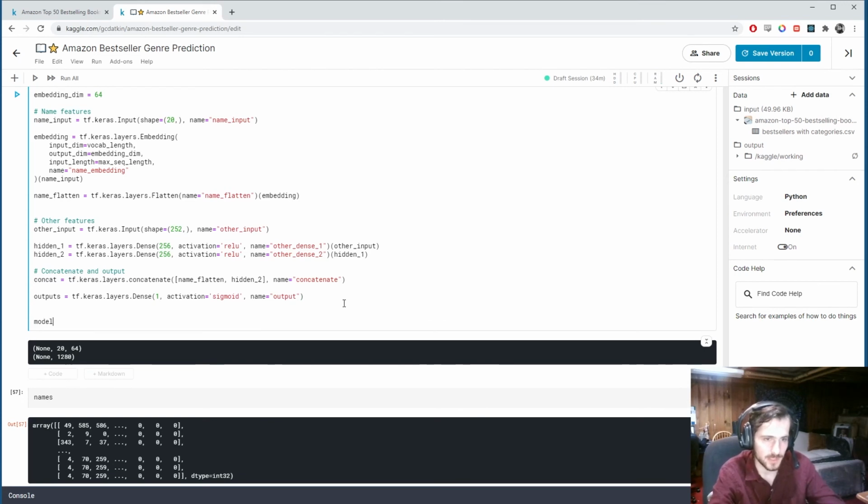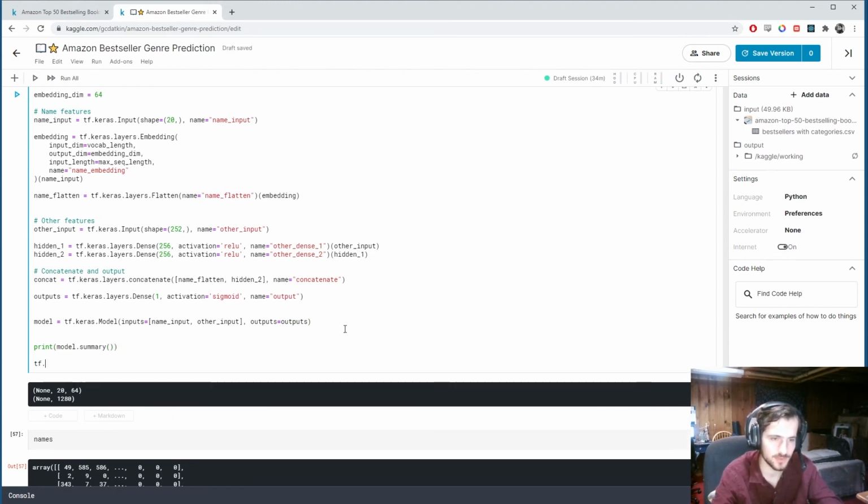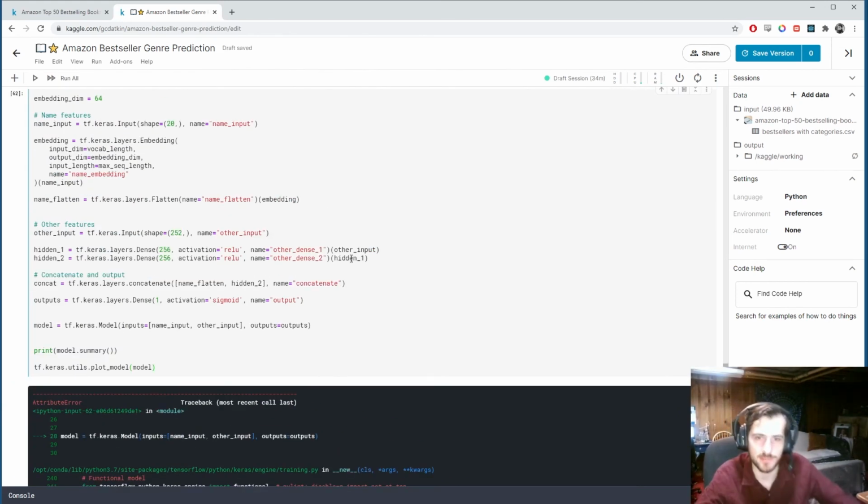Alright, and then we'll create a model from that. Model equals tf.keras.Model. So for the inputs, we're going to pass in name input and other input. And the outputs, we're just going to pass in the single outputs here. Alright, then let's print a summary of the model. And we'll also use tf.keras.utils.plot_model to see how the model looks. And I must have not passed something in here. Right, we didn't pass something into the outputs. Concat should go into the outputs.